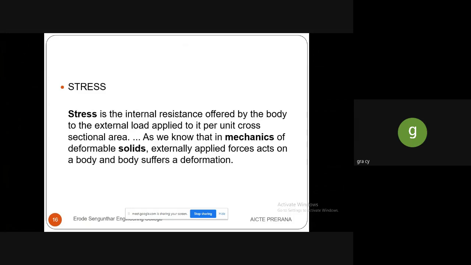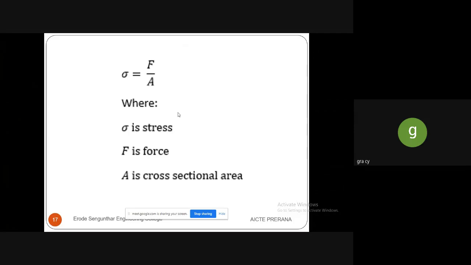Normally the stress is expressed as sigma, where sigma is equal to P by A, or F by A. P is the force, sigma is the stress, F is the force, and A is the cross-sectional area. The unit of stress is Newton per meter square or Newton per mm square.